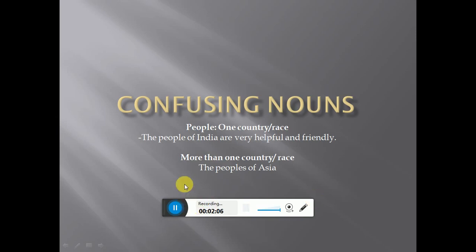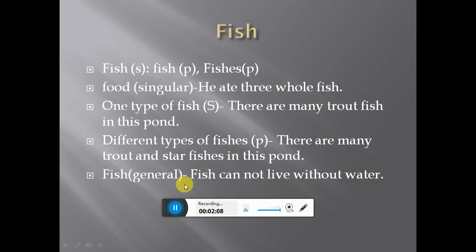Next, we are going to talk about the word fish. It is also a very confusing one, as fish has two plurals. First is fish and second is fishes. So the first thing you are going to learn is that food, when we are talking about any kind of food, it is always uncountable. So when the food is uncountable, it is always singular and it takes the singular verb with it.